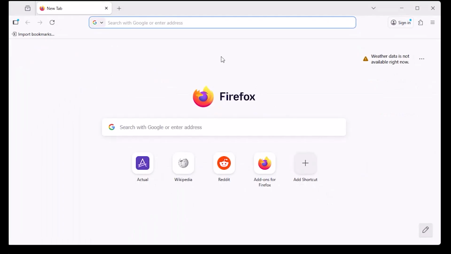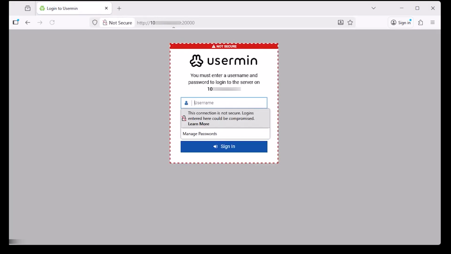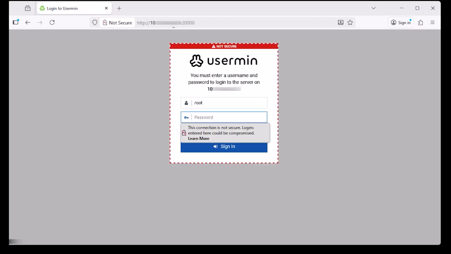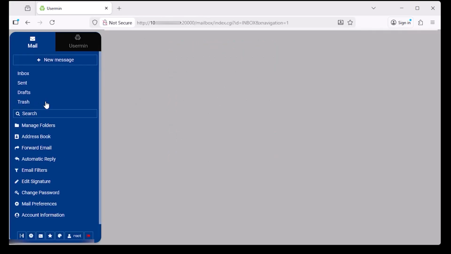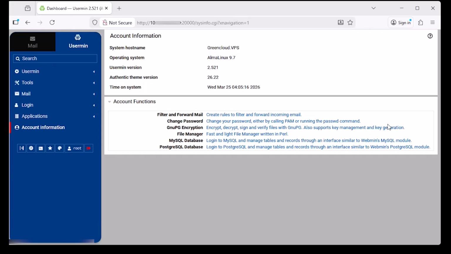Now, open your browser and navigate to the following URL. Continue to log in using your system username and password. Finally, you have successfully installed and configured Usermin on AlmaLinux 9.